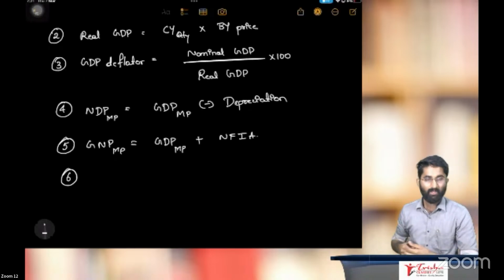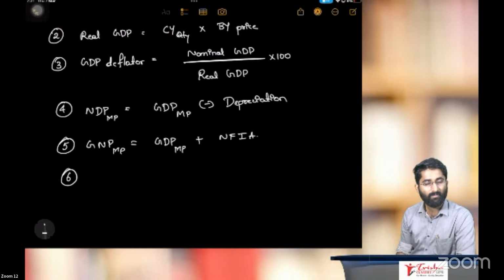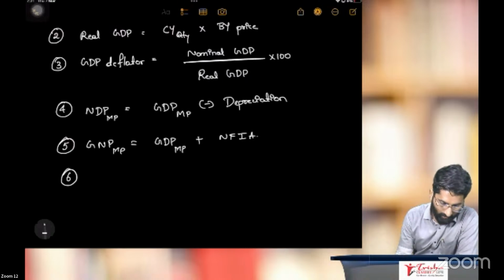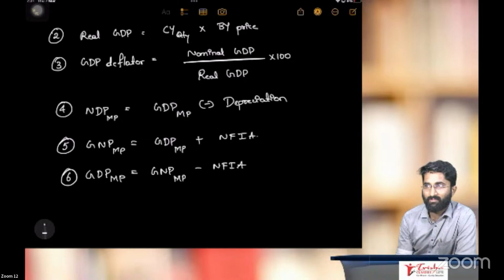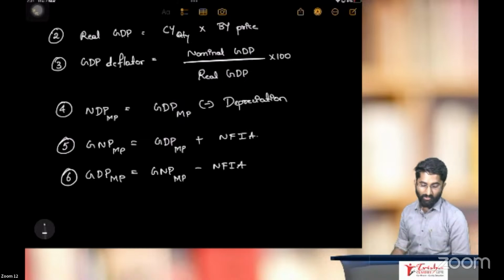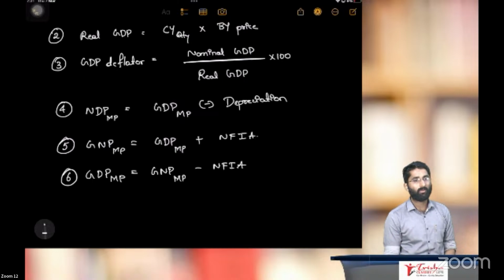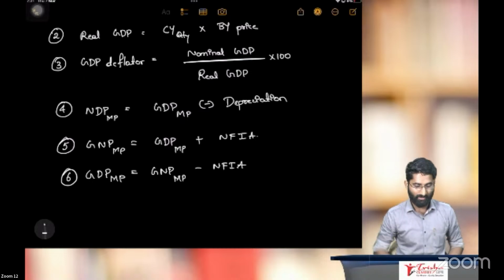Yes. Next one, point number 6. Gross national product at market price. Now we are going to discuss that gross domestic product at market price is equal to gross national product at market price minus net factor income from abroad.